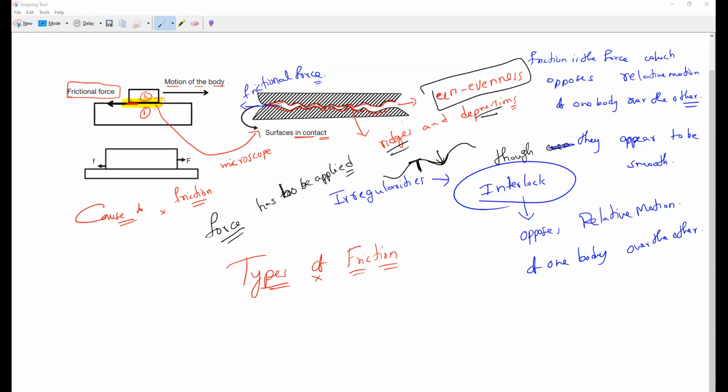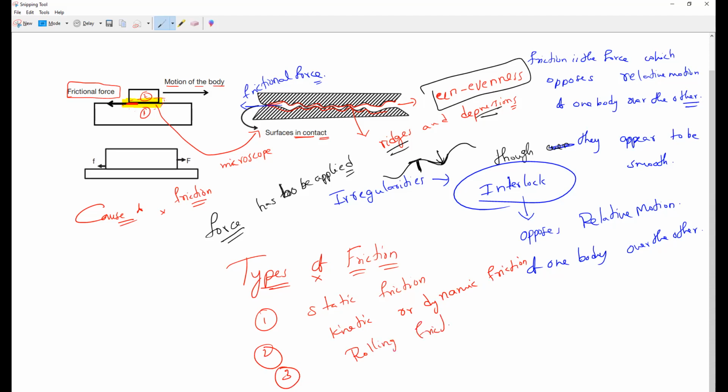Types of friction. There are 3 types of friction, the same thing you will study even in 11th class. The first type is static friction. The second type is kinetic friction, which we can also call dynamic friction. The third one is rolling friction.